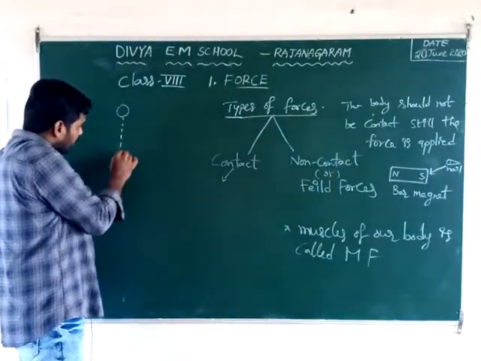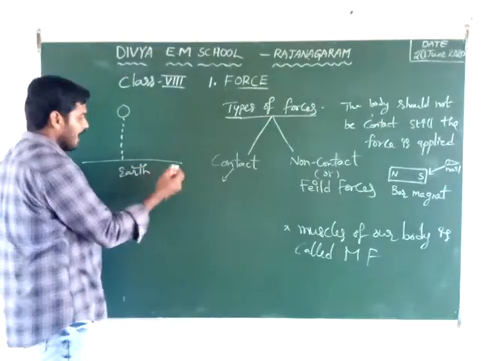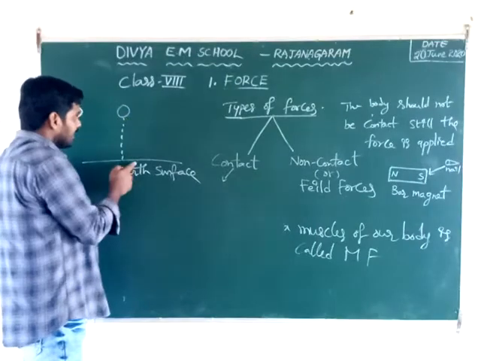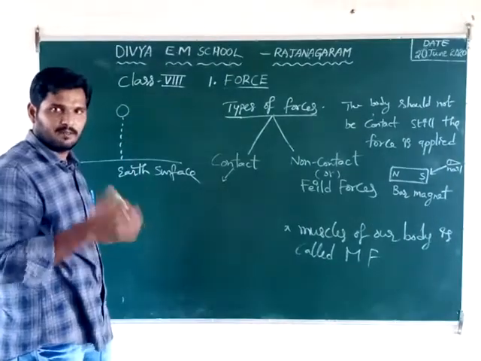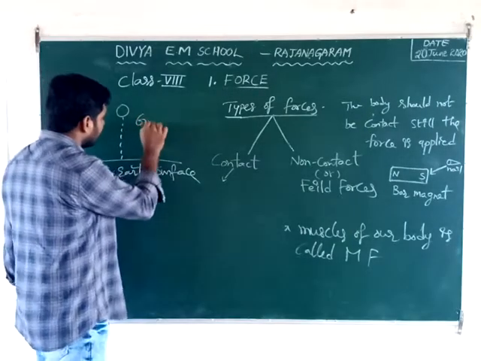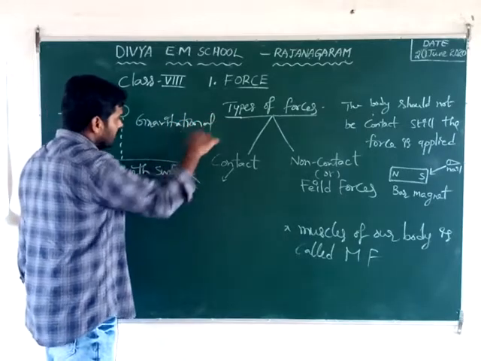Then the ball comes to the earth surface. Why does this happen? The earth and the object are not in contact with each other, but still a force is applied. That force is called gravitational force.